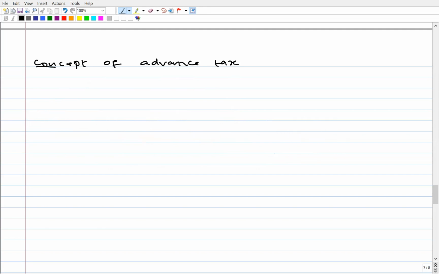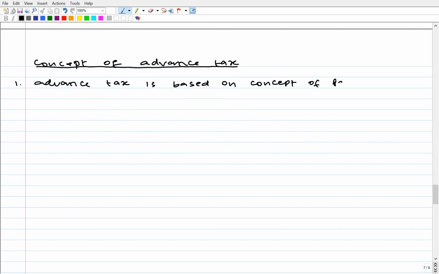Fine. So, concept of advance tax. Number one, advance tax is based on the concept of pay as you earn. Journal entries will be as under.